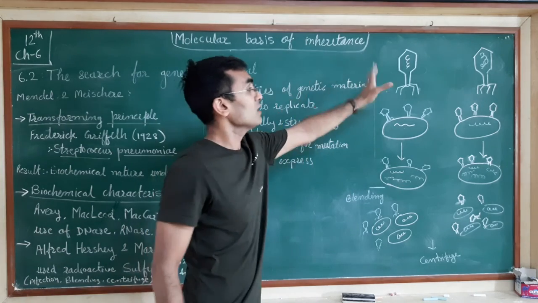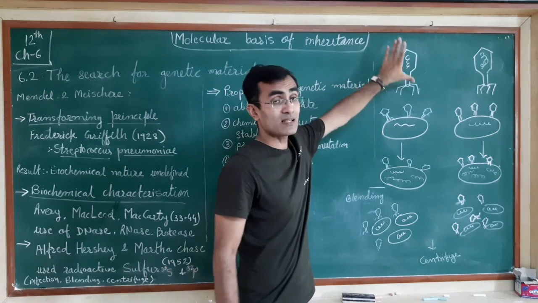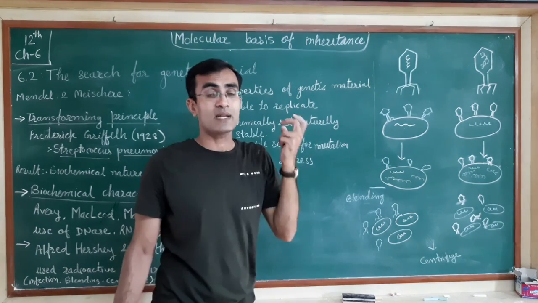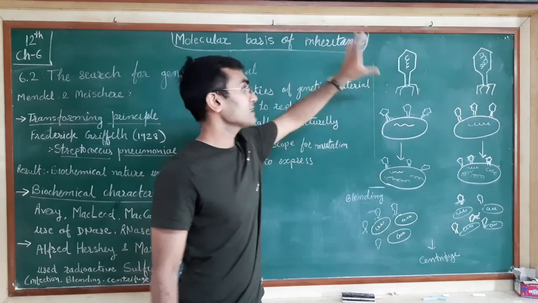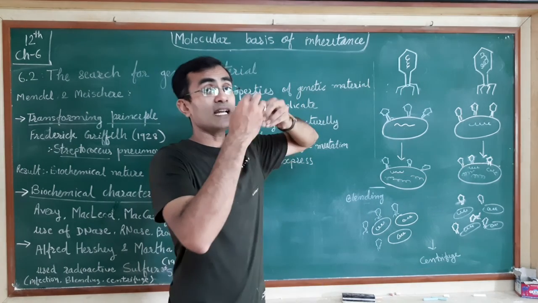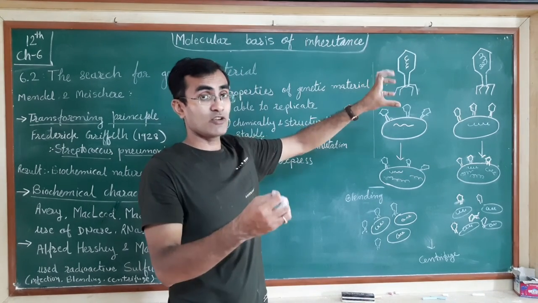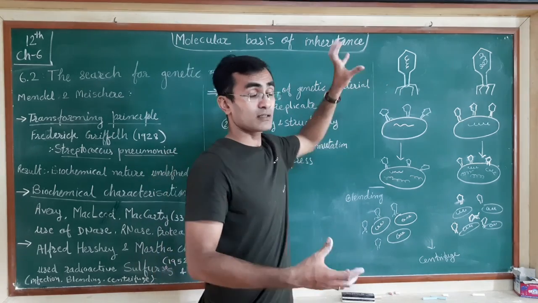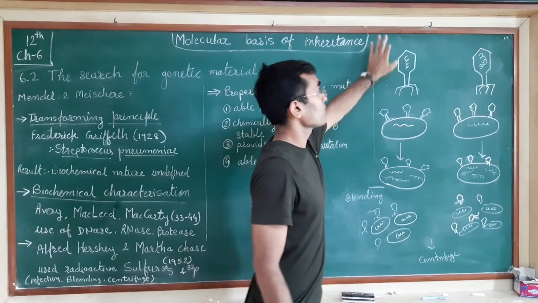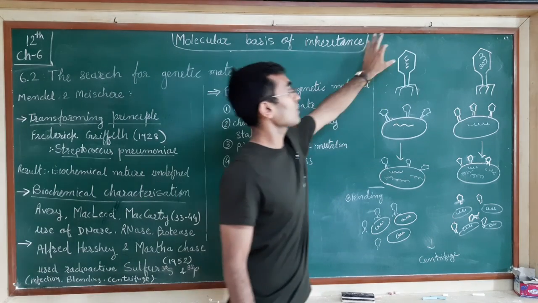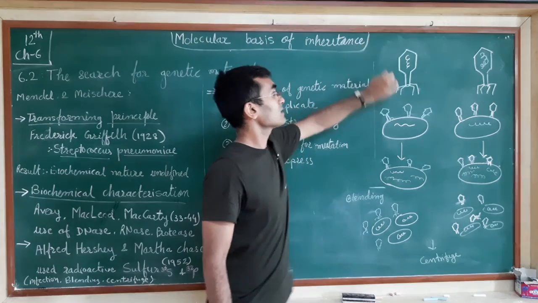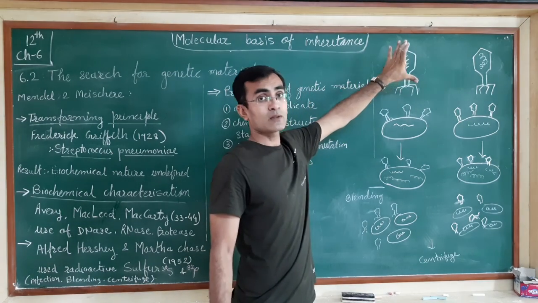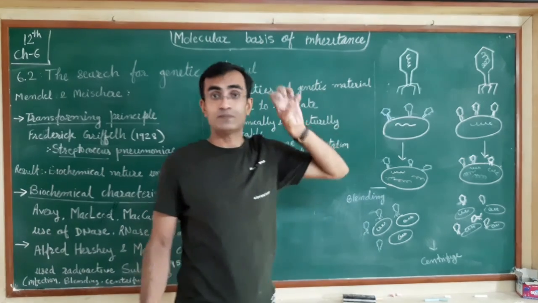Over here I have shown the first one, the virus grown in radio-labeled sulfur. Because of the presence of the sulfur, when the viruses grow, the protein will get incorporated with the radio-labeled sulfur, and this protein now will be radioactive protein. This protein makes the protein coat, or the coat of the viruses. This virus coat will have the radio-labeled sulfur, so these viruses will be radioactive.